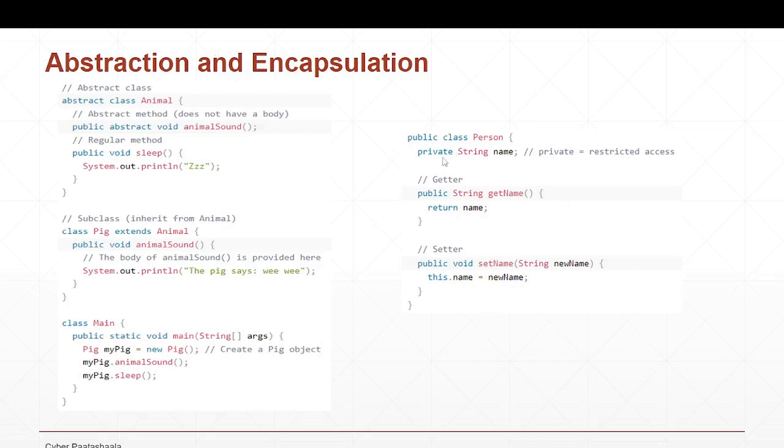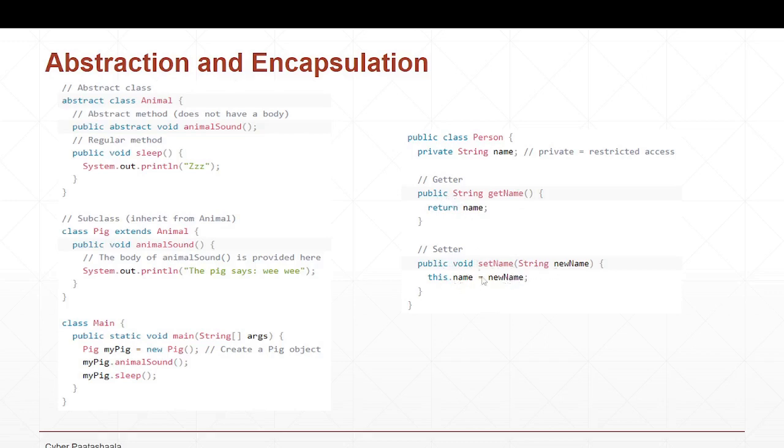Now let us look at an example for encapsulation. If you see here, this is my class Person. Here I have a data member, which is a String name. This is my data member, or I can say the property of this class. And I provided two methods for that. One is for getting the name, what is the name assigned to that variable. I provided a getter method through which I can get the name inside the class, and there is also a setter method that I have provided to set the value of the name variable.